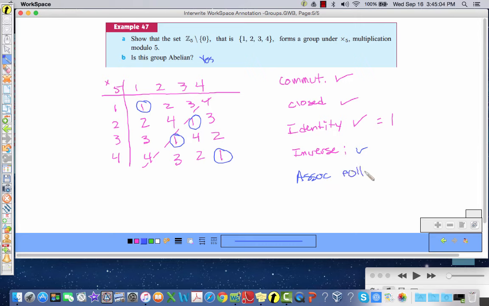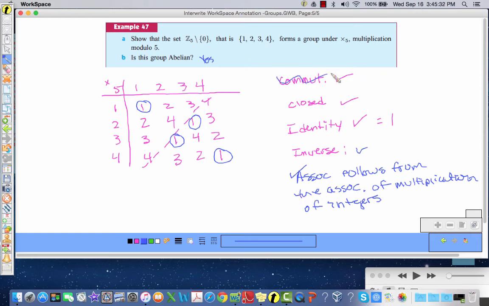So associativity follows from the associativity of multiplication of integers. So guess what, boys and girls? We have a group. Giddy up.